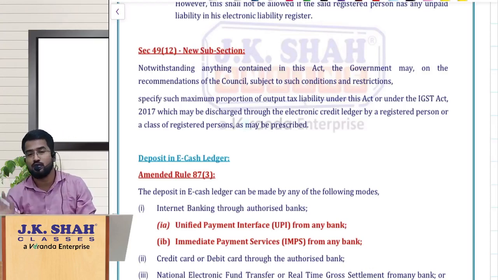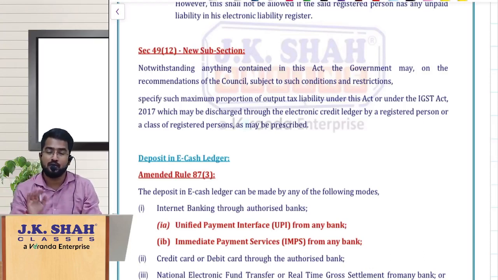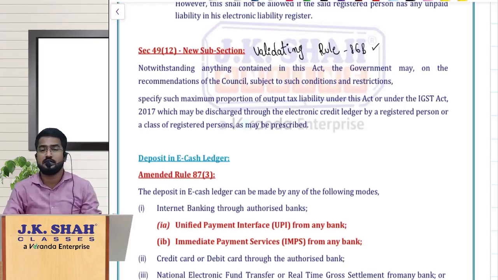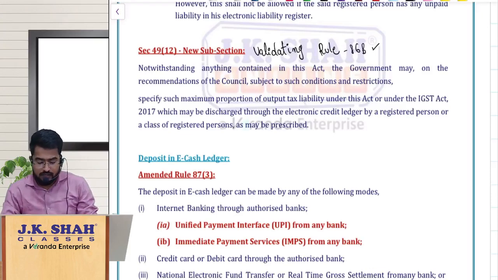Apart from that, no new concept is involved here. The only thing is, the government is getting the power to restrict the utilization of e-credit ledger balance. That's all. Apart from that, nothing is there in this subsection. So this is just validating rule 86B. We can just say that way. Am I clear, my dear friends? Now let us move on to the next one.